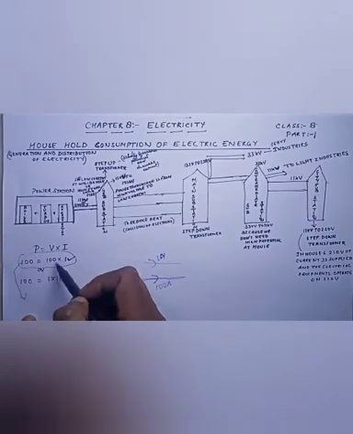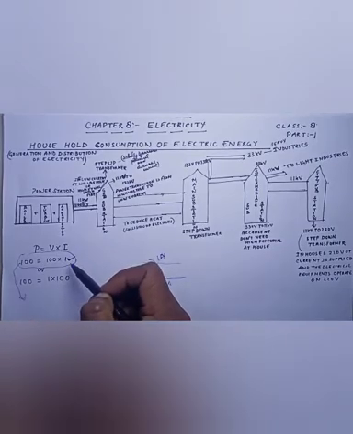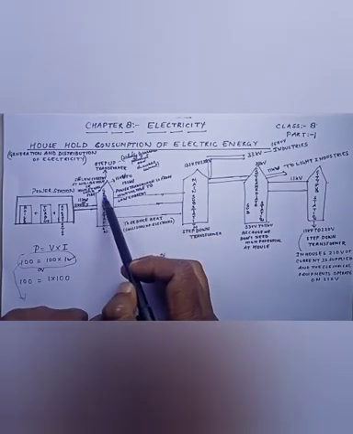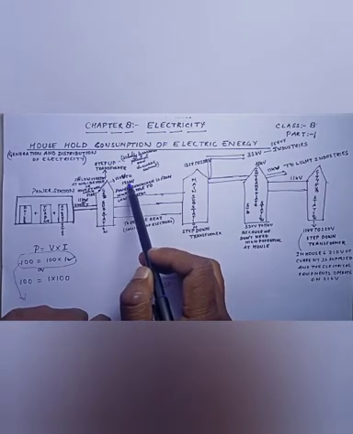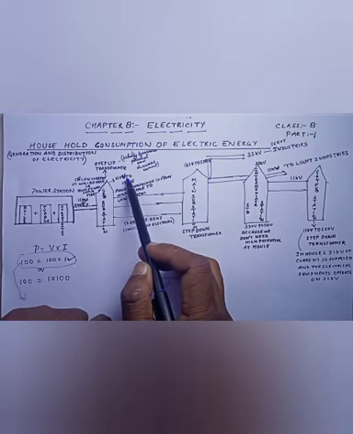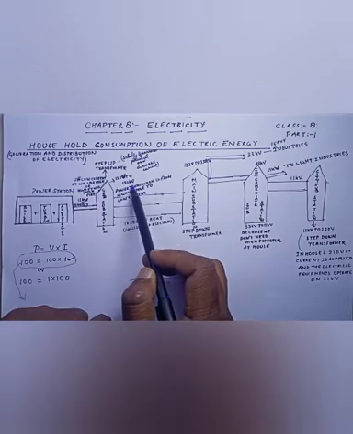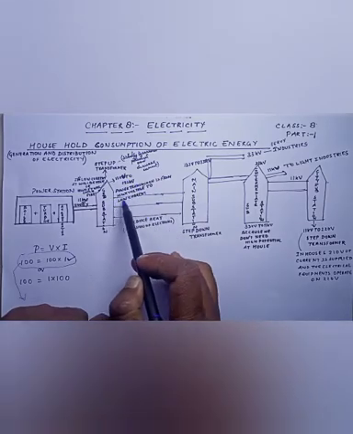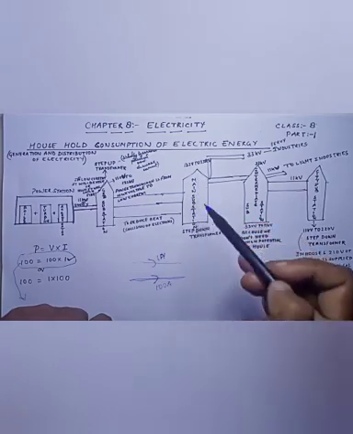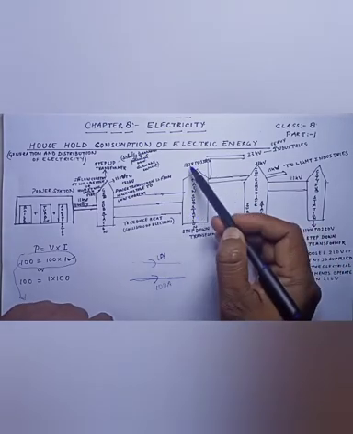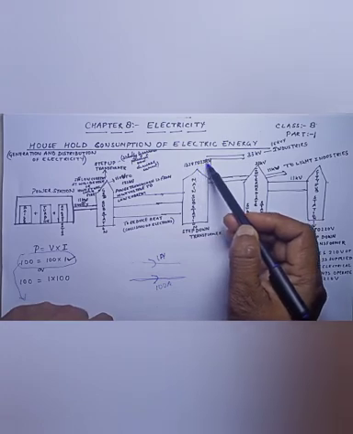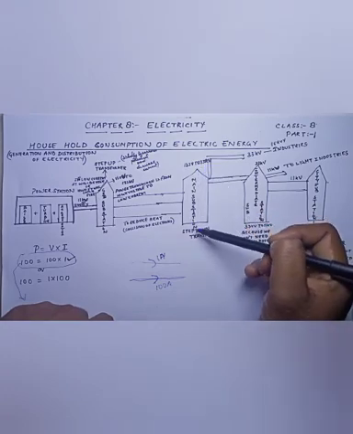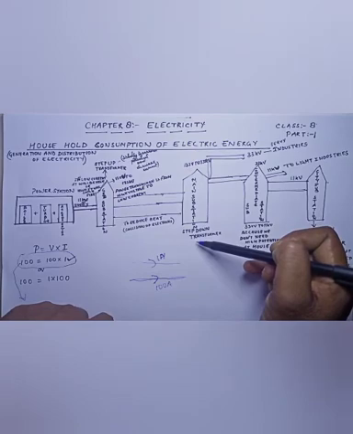where the voltage is high and current is less. As we convert this 132 kilovolt of current, 11 kilovolt of current to 132 kilovolt, we shift to a main substation where again this 132 kilovolt of current is being converted to 33 kilovolt with the help of a step down transformer.